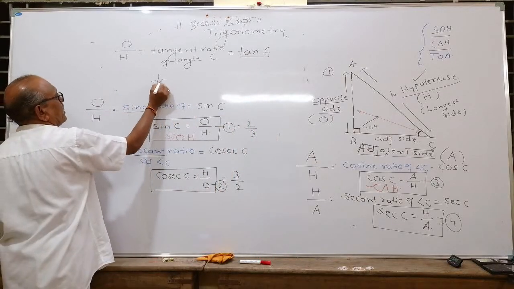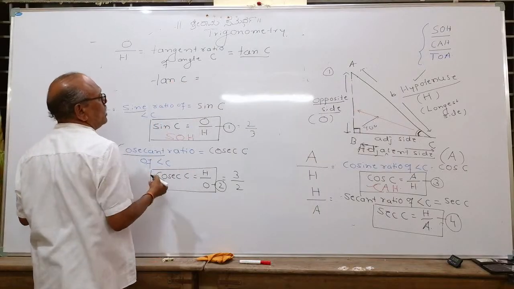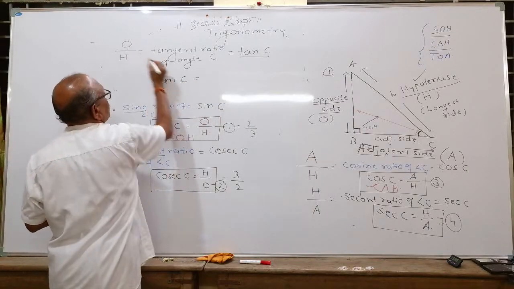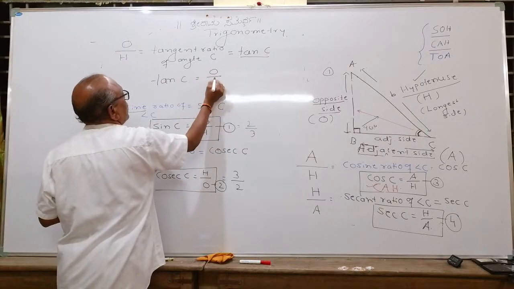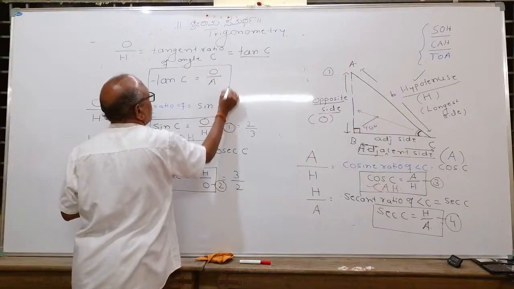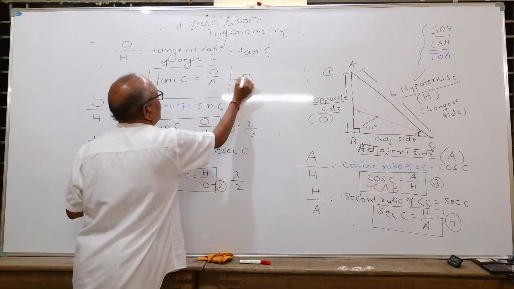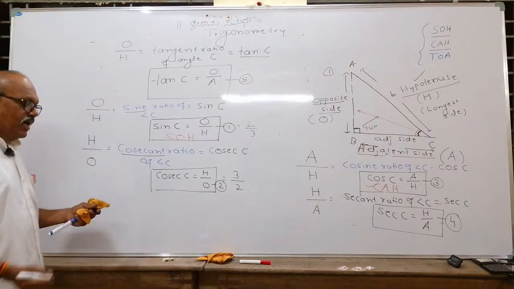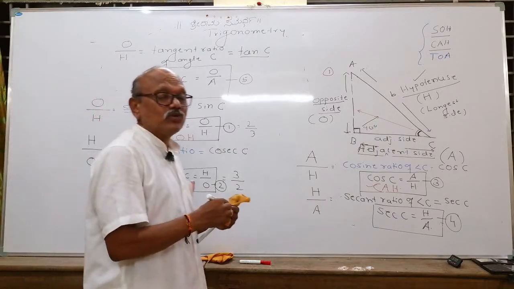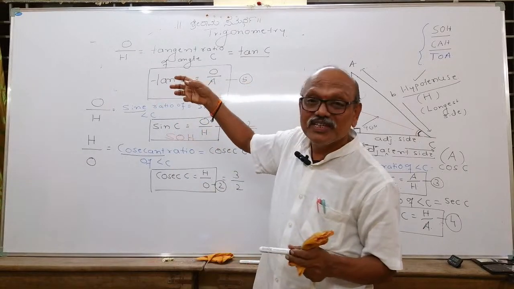You can write it in a box: tan C is equal to, what is the definition? Opposite upon adjacent. Put a box, give the number. Fifth. There are only 6 trigonometric ratios, like there are only 7 notes in music. Similarly, these are the notes in trigonometry.